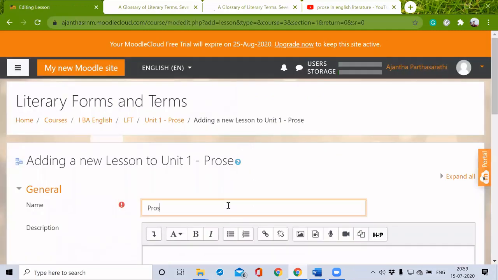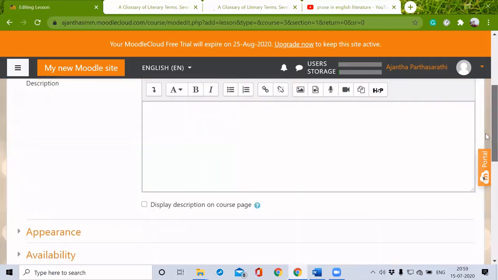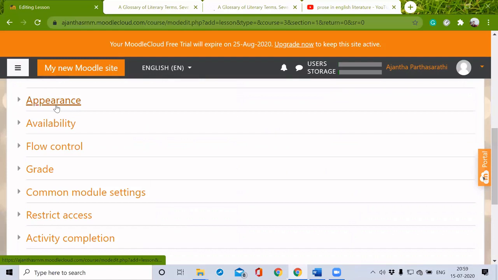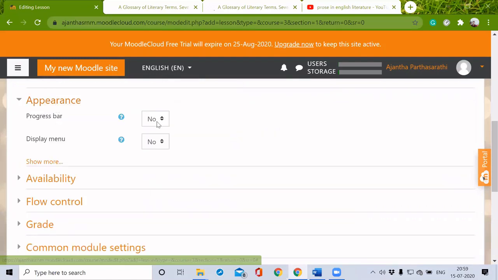Name, rows. The description is optional. Progress bar, yes. And display menu, yes. Show more.